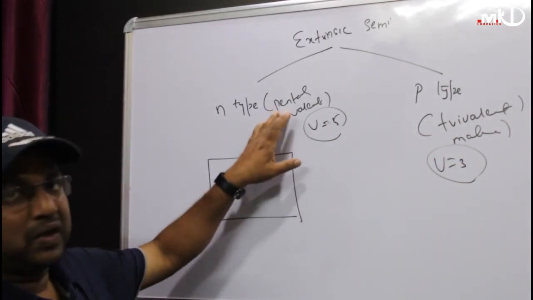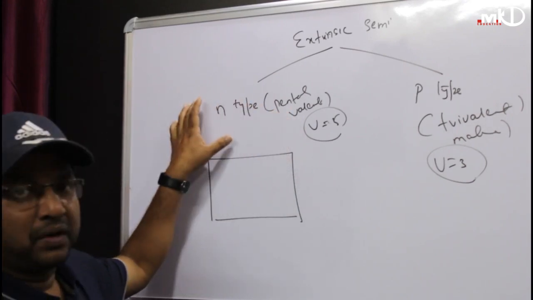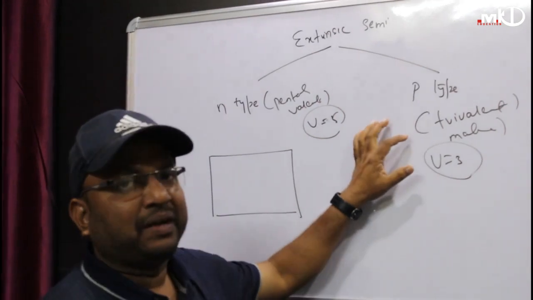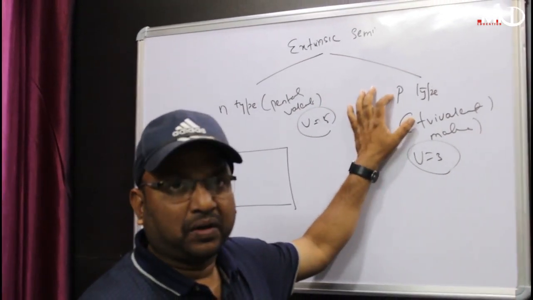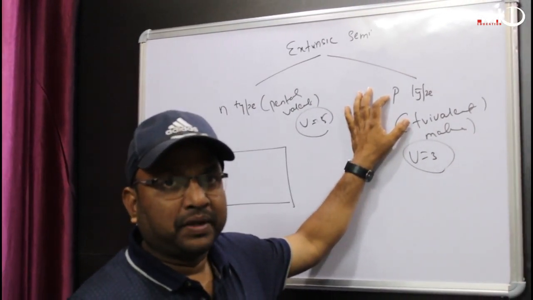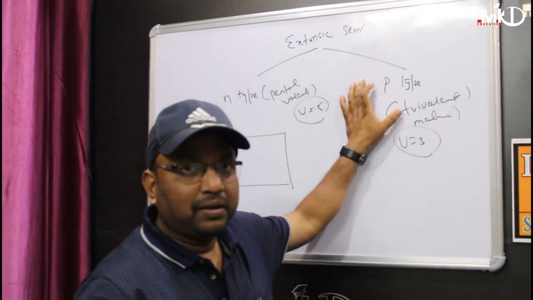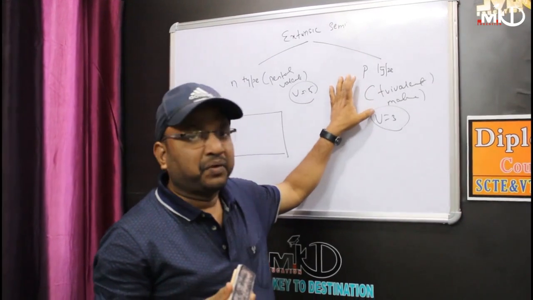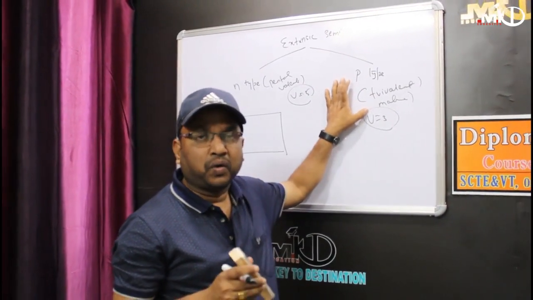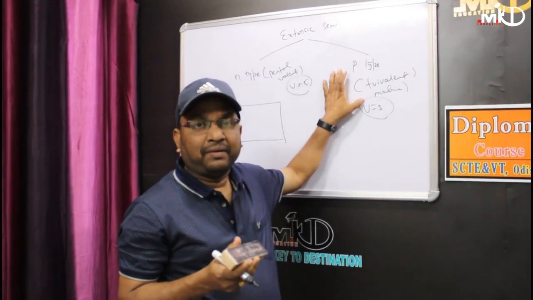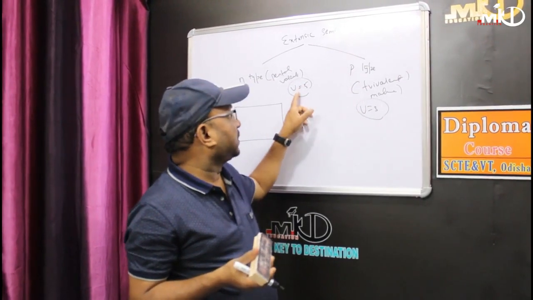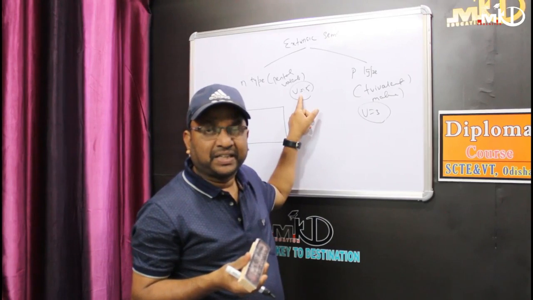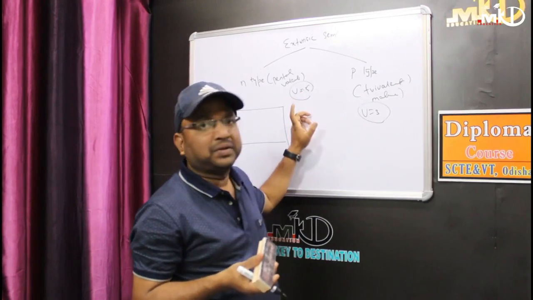So by adding a pentavalent compound to a pure semiconductor, we can make an N-type semiconductor. And by adding trivalent materials to an intrinsic semiconductor, we can make a P-type semiconductor. Now, what are examples of trivalent compounds? I already told you boron, aluminum, indium have valence equal to 3. Phosphorus, antimony, arsenic having valence 5 are used to make the impure semiconductor.